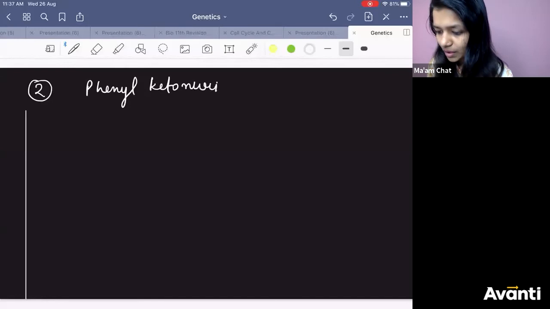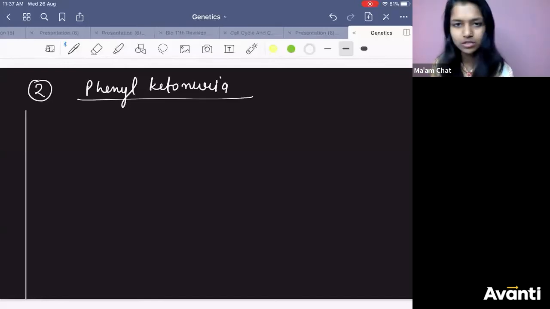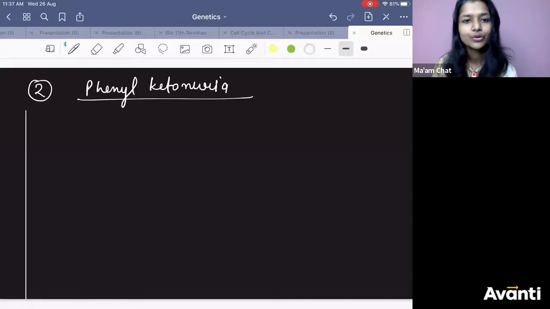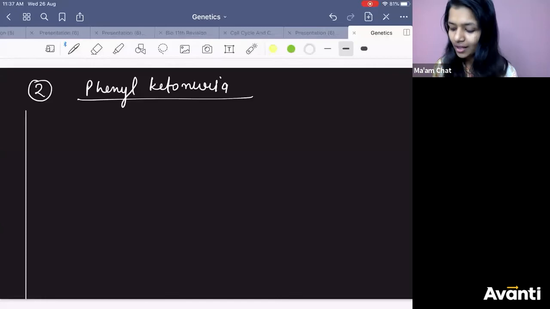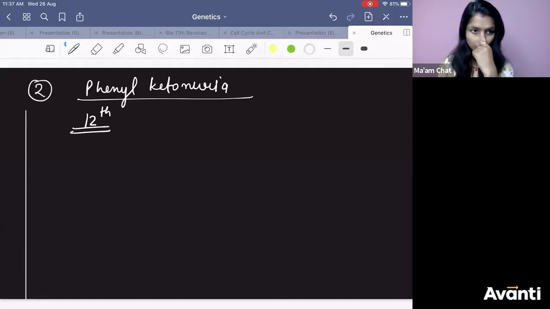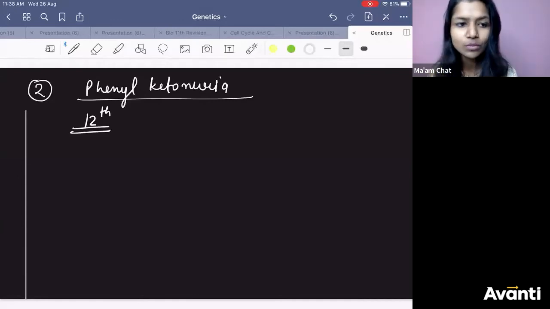Phenylketonuria. Phenylketonuria is also autosomal recessive. You know all the stories, right? It will happen to which person, what will be the condition. You know every story. Phenylketonuria is on which chromosome? On the 12th chromosome. Chromosome number 12. What happens here?